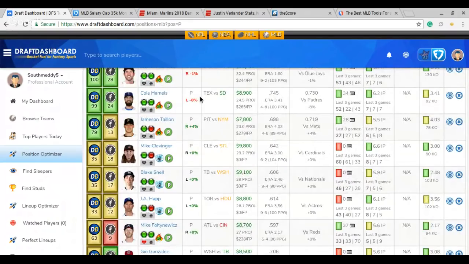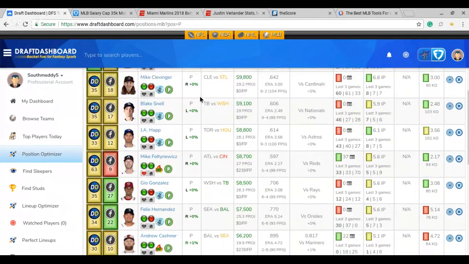Blake Snell against the Nationals, kind of a GPP play if you want to go that way. Happ against Houston, he may be a half decent GPP, but Houston's been on straight fire. Folkonevich, sorry about that. I don't mind him. 33, 33, and 70. He is 8,700. Cincinnati's been hitting pretty good. That's up to you guys.